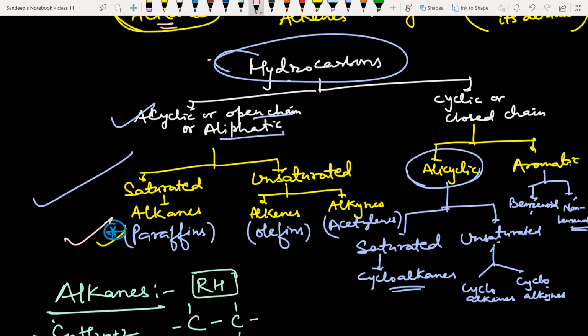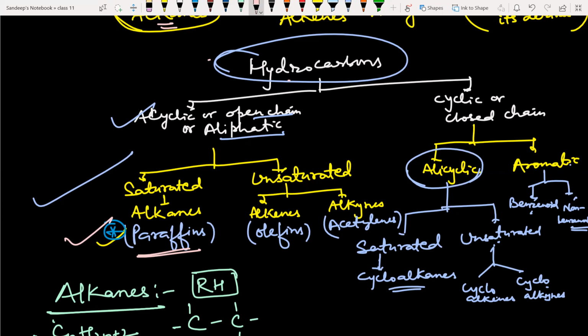Now coming to hydrocarbons, they are broadly classified into acyclic, or open chain, or aliphatic, or cyclic, or closed chain. Under acyclic, open chain or aliphatic, there are saturated as well as unsaturated hydrocarbons. The saturated alkanes are also known as saturated hydrocarbons. They are also called paraffins because they have little affinity to react with acid, base, or oxidizing agent.